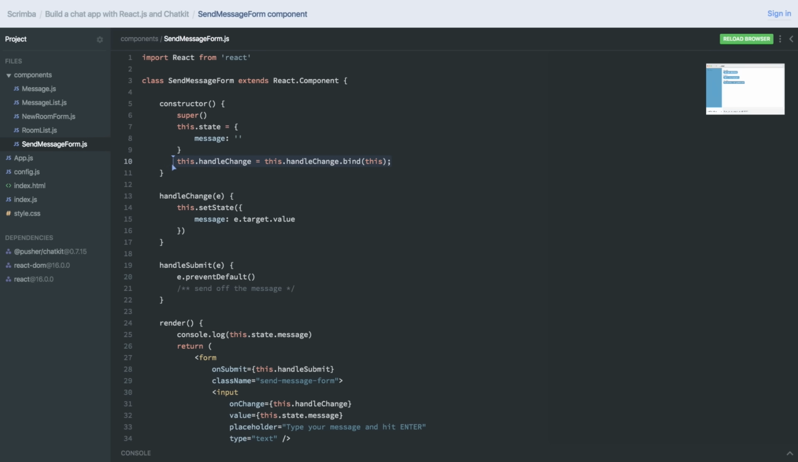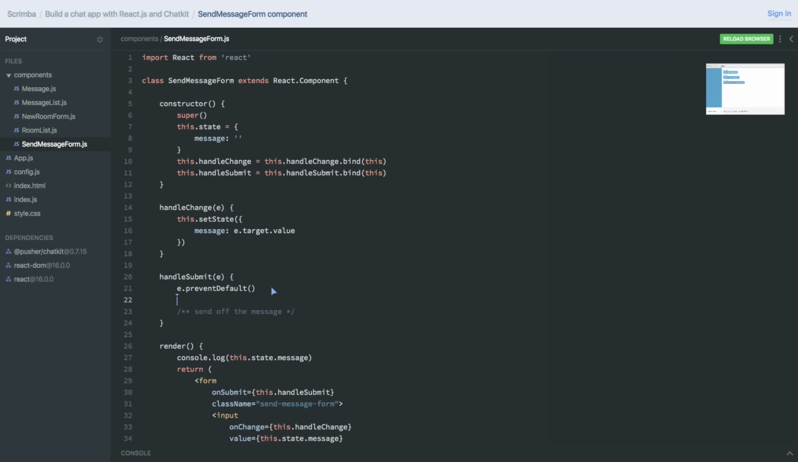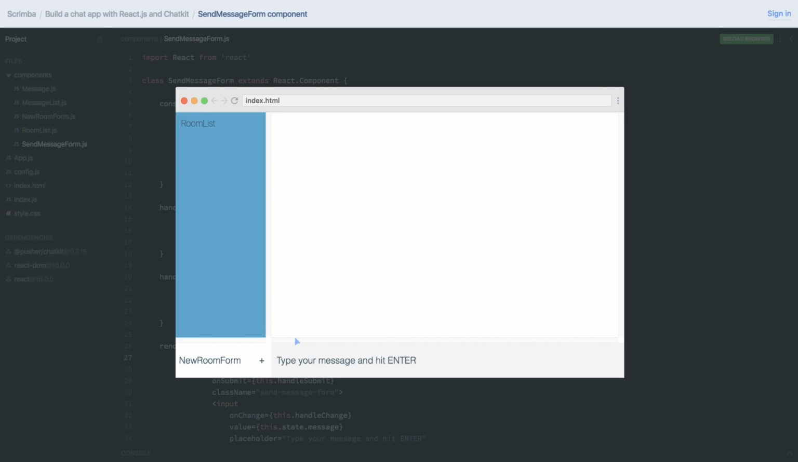And we of course need to bind this method to this as well, like that, so that in this handleSubmit event handler we get access to this.state.message, as that's the message we're going to send off. So let's remove this one, run the code.